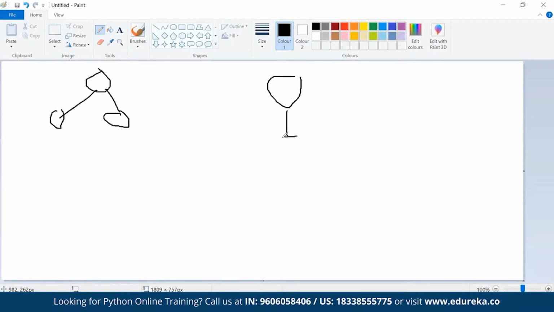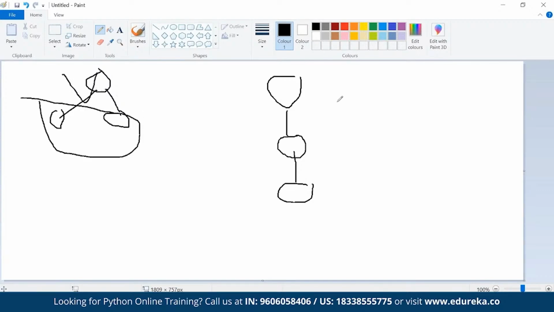Parent giving property to child and child giving property to his child. Okay, that is multi-level. So here I have only one parent and two childs. However, here my father gave me the property, I gave the property to my son. Here it's like Dhirubhai Ambani, Mukesh Ambani, Anil Ambani.